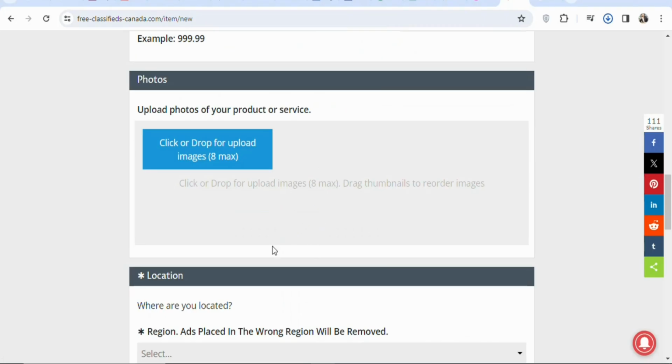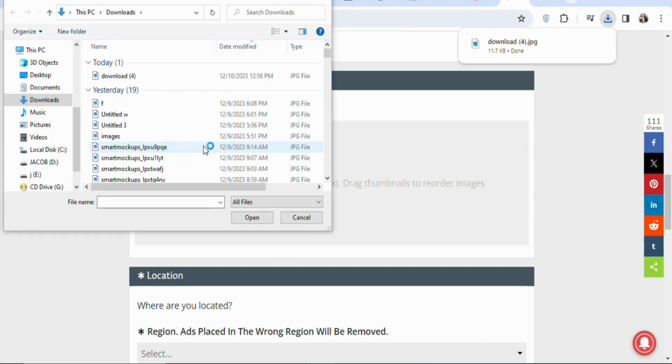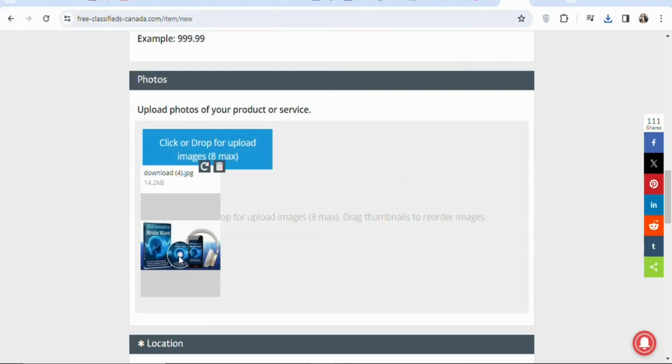Once you save the image of the product, you are going to upload it. So click right here so that you can upload the image. Once you click on it, select your image, click on open. As you can see, this is the image of the product. You can upload up to 8 images. You can see it right here. But in this case, I'm going to use 1 image.